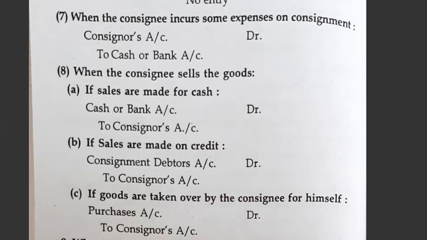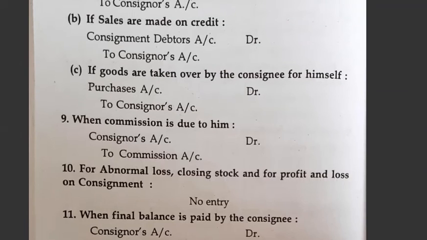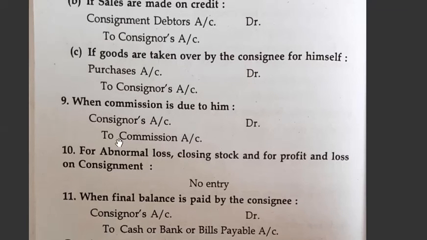When the consignee incurs some expenses on consignment, consignor's account debtor to cash or bank account. Next, when the consignee sells the goods, if the sale is on cash, cash or bank account debtor to consignor's account. If the sale is on credit, then debtors account debtor to consignor's account. If the goods are taken over by the consignee for himself, then purchases account debtor to consignor's account. When commission is due to him, consignor's account debtor to commission account.